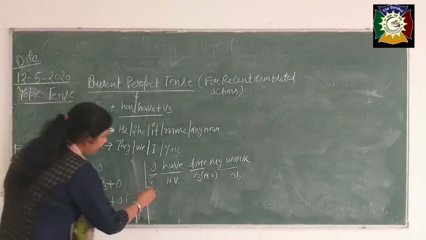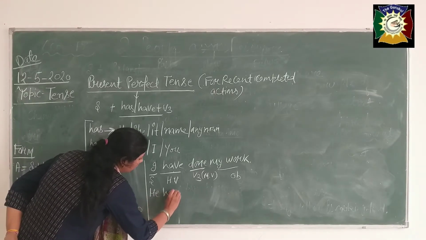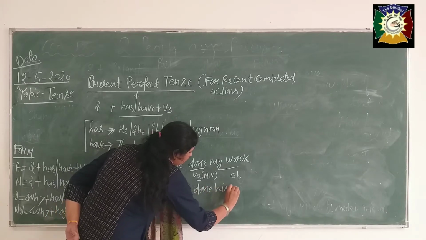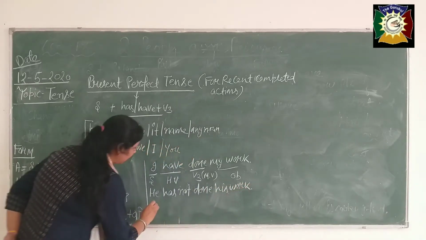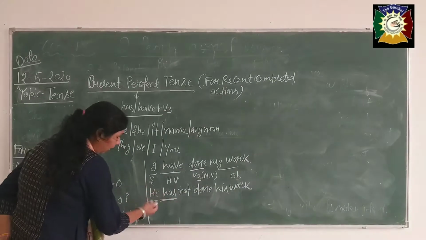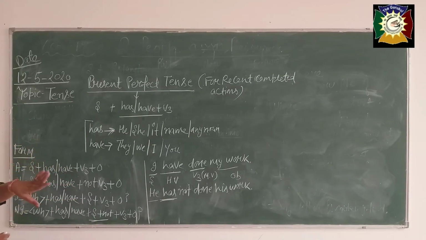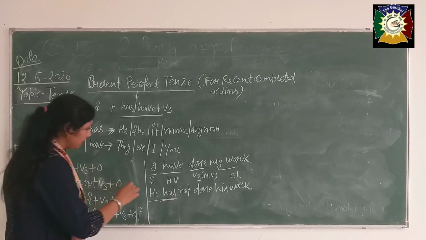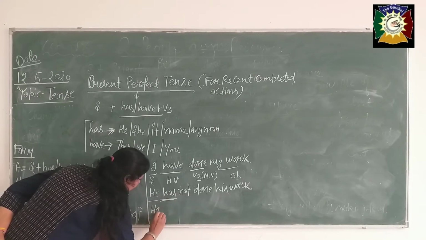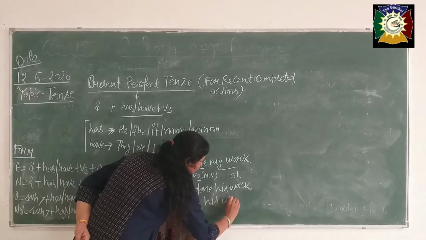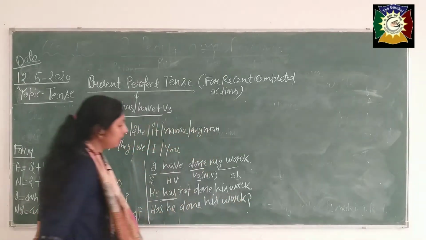Now any other, he has not done his work. He has not done his work. Okay, see, with he, what I have used here, beta, with he I have used has. Okay, now the third, interrogative sentence, if you will give the answer in a yes or no, then what you should use, beta, you should use has or have there. Okay, see, has, you can make here, has he done his work? Is it clear beta? Has he done his work?